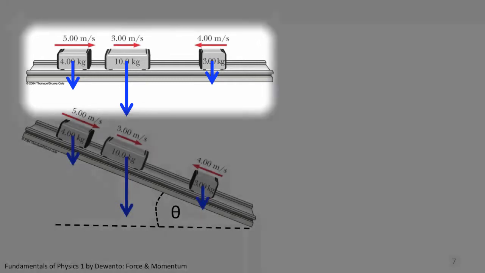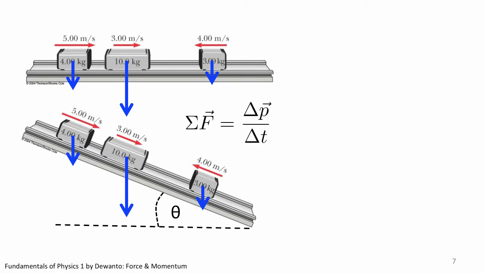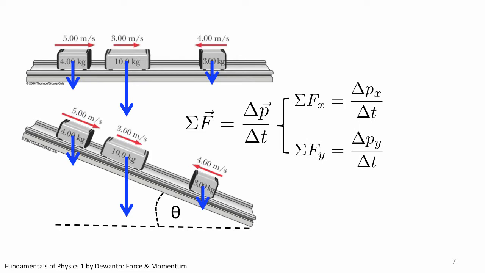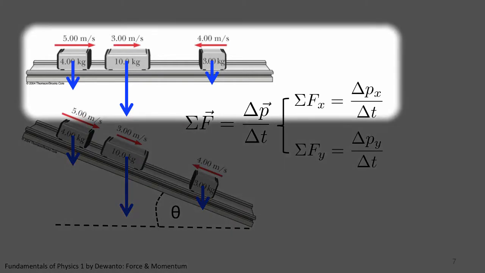If we look at the equation that relates force and momentum, the change in momentum along a particular direction is caused only by the forces which are aligned along that direction. To put it simply, forces along the horizontal x-axis contribute to the change in momentum along the horizontal x-axis. Similarly, forces along the vertical y-axis contribute to the change in momentum along the vertical y-axis. This means the weights in a flat track case do not contribute to the change in momentum of the cars.